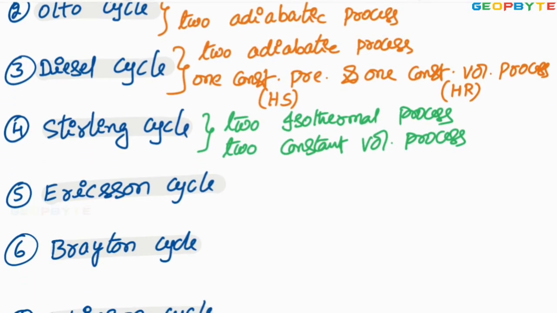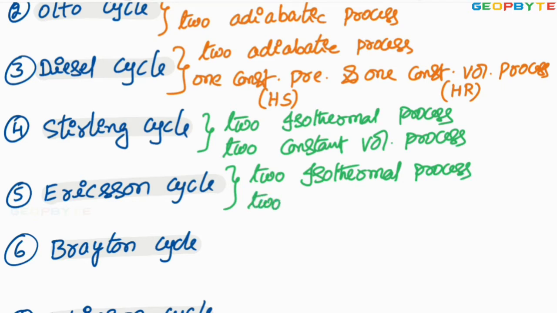Look at the erection cycle, that is our problem. Erection cycle also consists of two isothermal processes and two constant pressure processes.